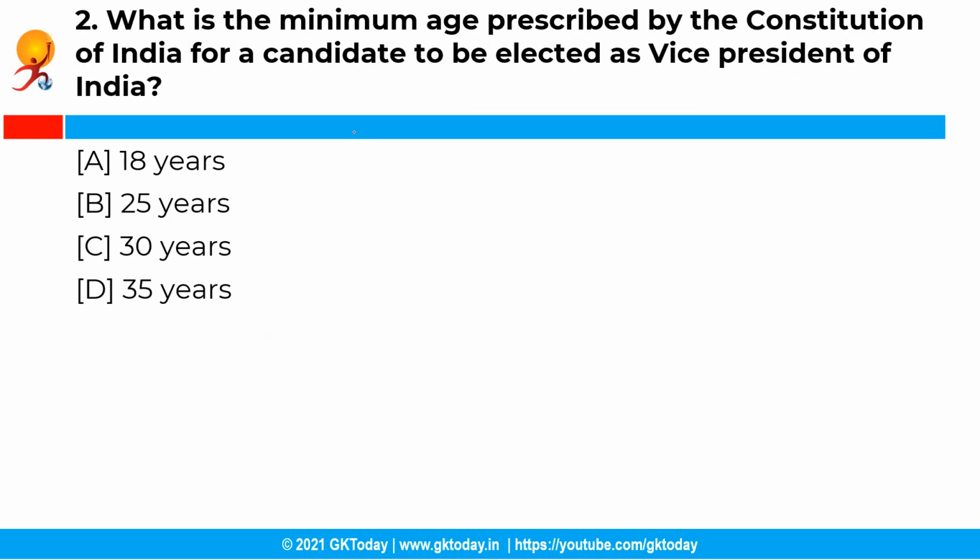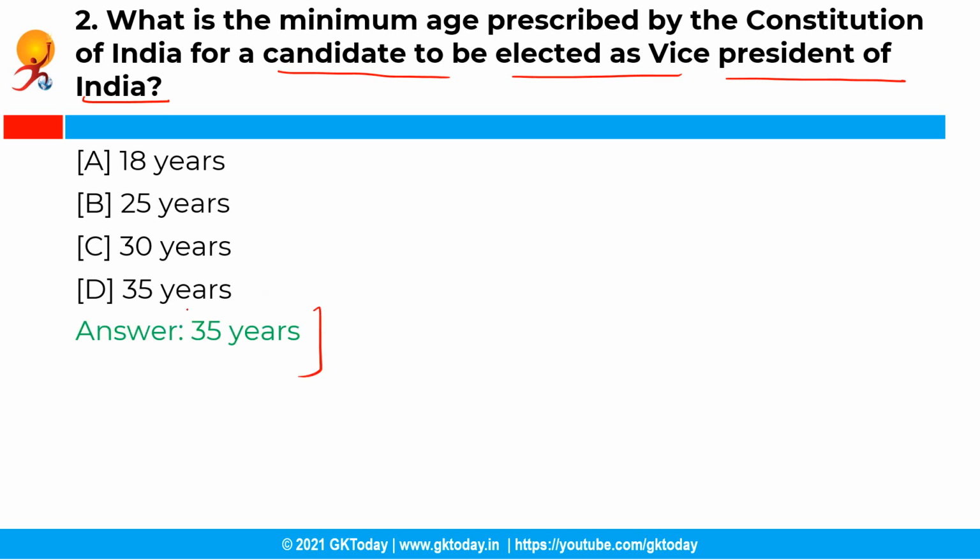The next question is, what is the minimum age prescribed by the Constitution of India for a candidate to be elected as a Vice President of India? Now you have the following options and the correct answer is option D, that is 35 years. So the minimum age for a candidate to be elected as Vice President of India is 35 years.